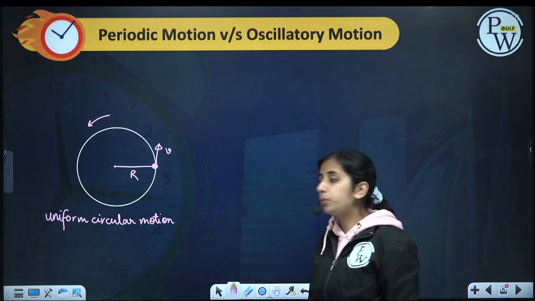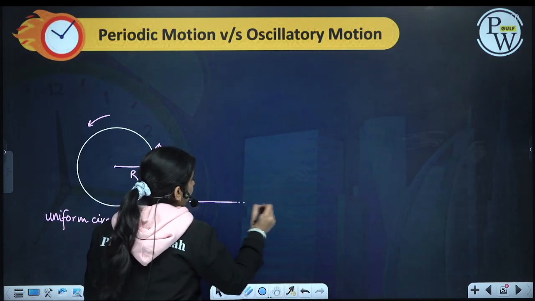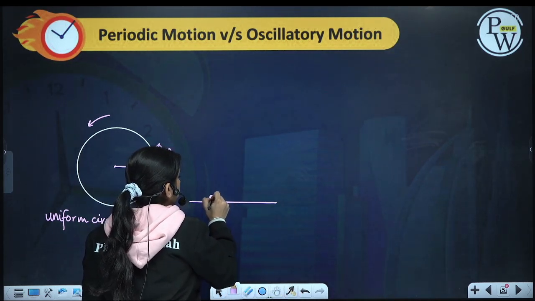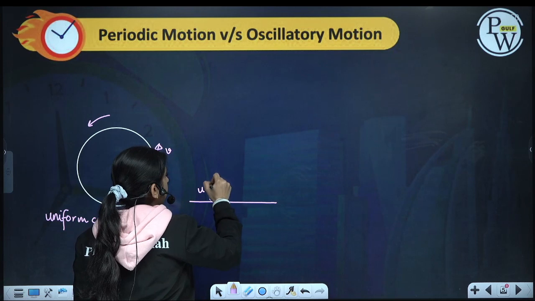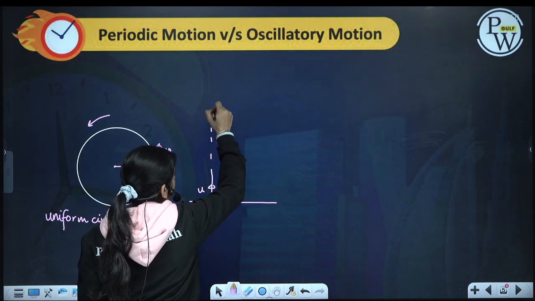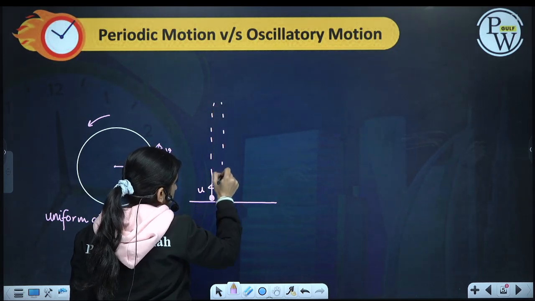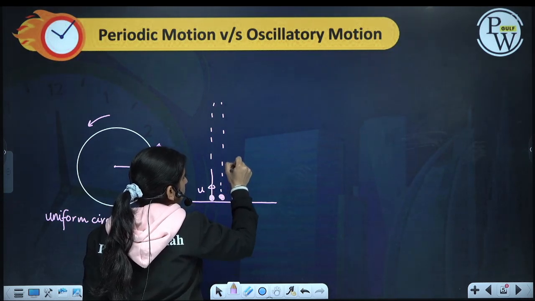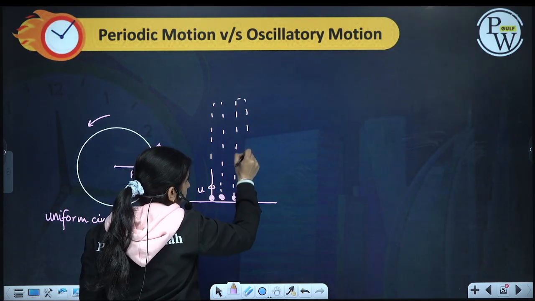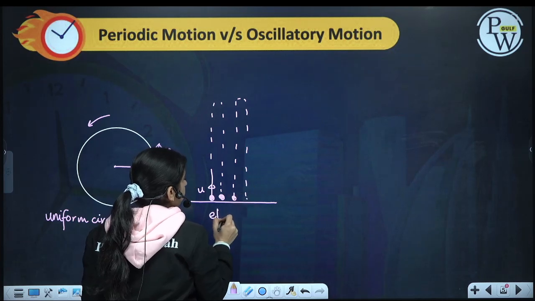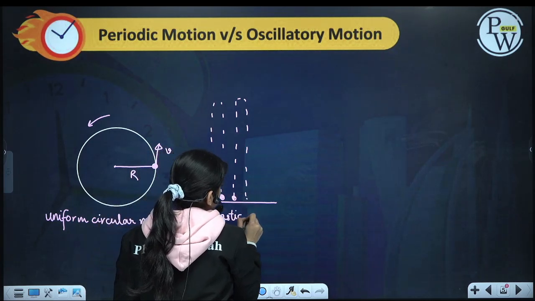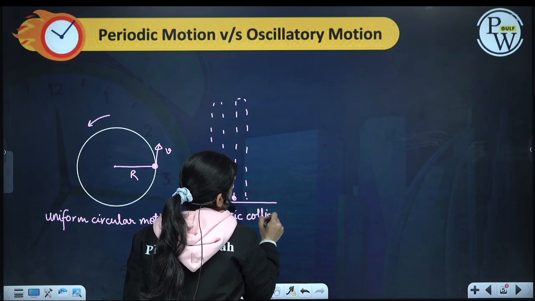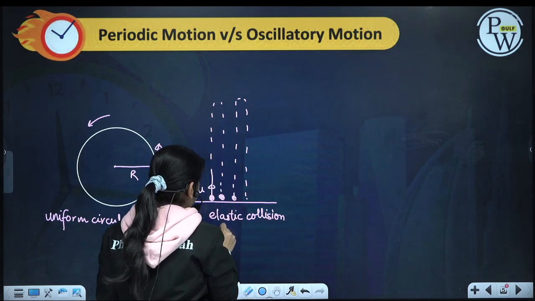Similarly, if we have a ball and we throw it with velocity u, it goes up, then it comes down, collides, then again goes up and comes down like this. So there is an elastic collision with the floor.